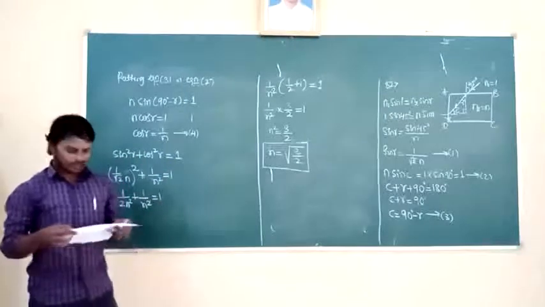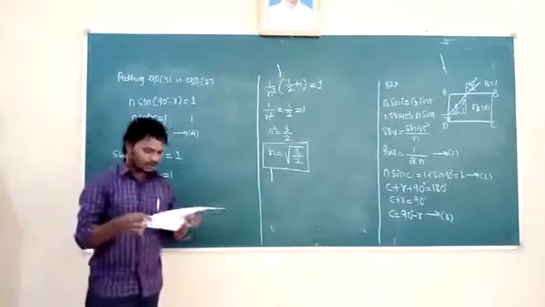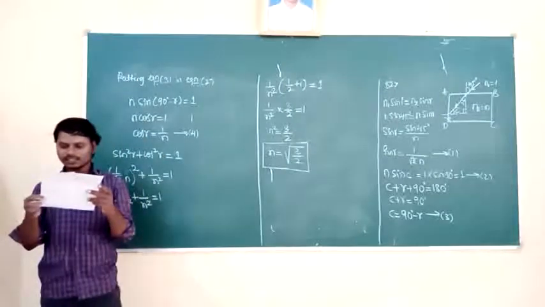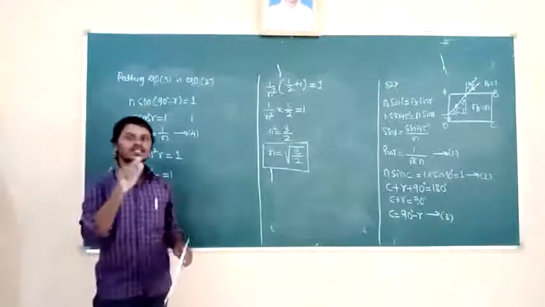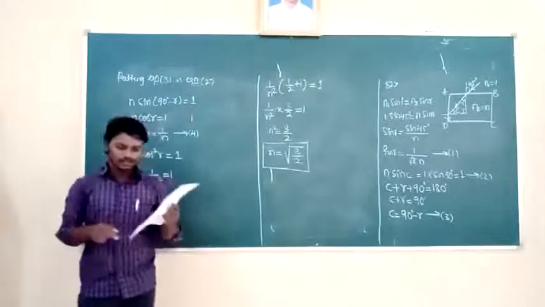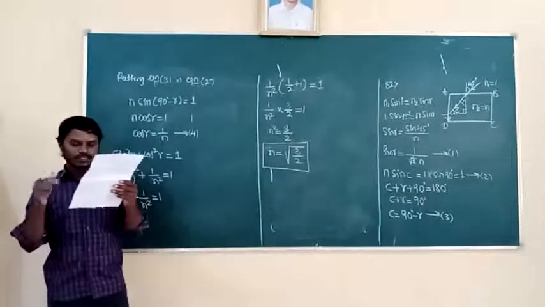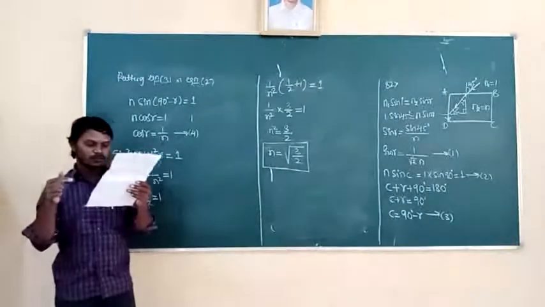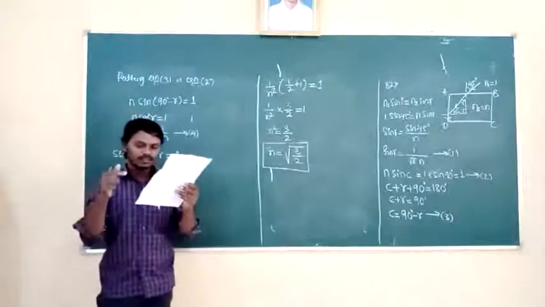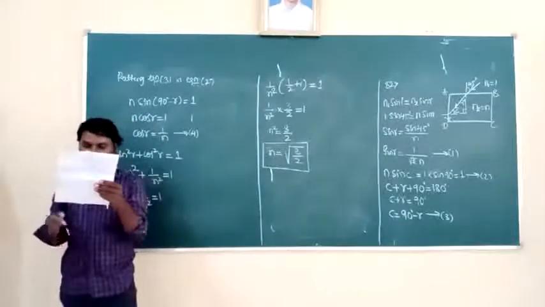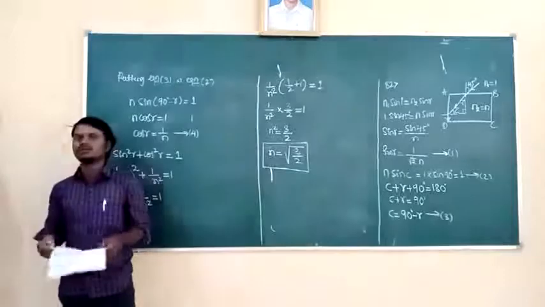Next, the 88th question. A ray of light falls on a denser rarer interface, meaning light traveling from denser medium to rarer medium, from the denser side. The critical angle is 45 degree. The maximum deviation the ray can undergo is?